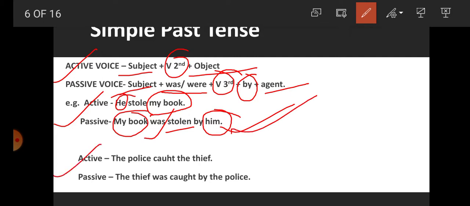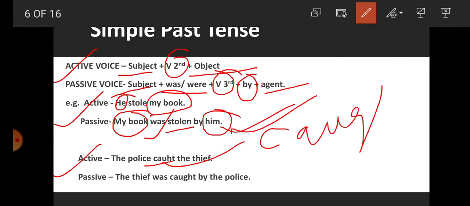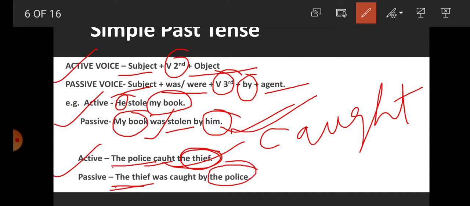Now second example: the police caught the thief. Caught. So the thief is what here? Object. So it comes at the subject place, and the police is the subject here, and it comes at the object place of the passive sentence.